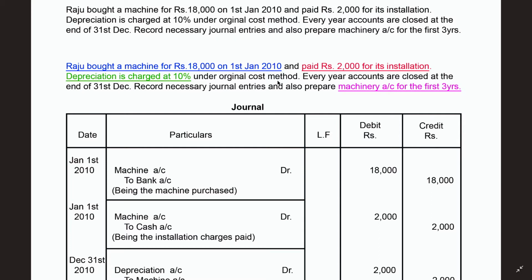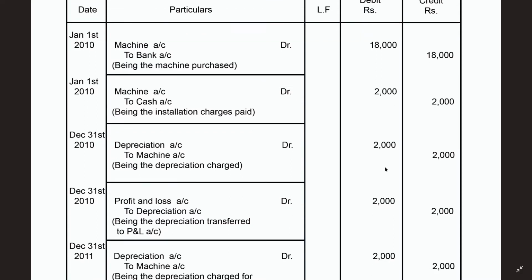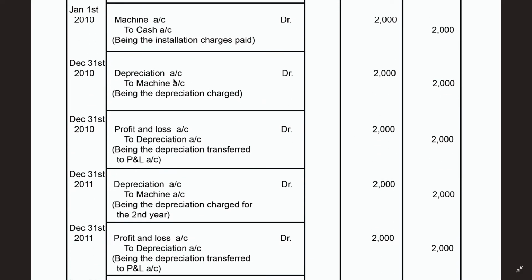And here, original cost method. As you know how to calculate the depreciation, that means 18,000 plus 2,000, it goes to 20,000. So 20,000, 10% depreciation, you can automatically understand it is 2,000 rupees. If you want to check, you can calculate and check.